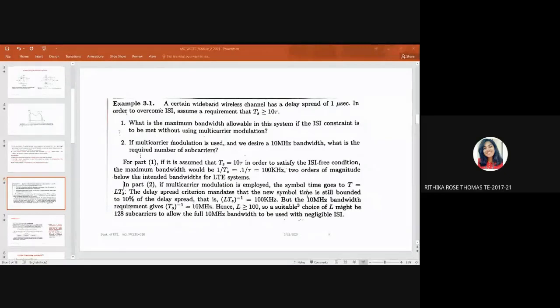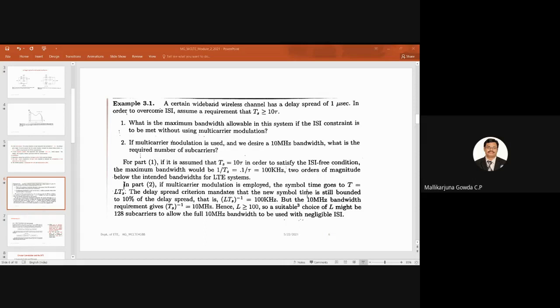A certain wideband wireless channel has a delay spread of 1 microsecond. In order to overcome ISI, assume a requirement that Ts is greater than or equal to 10 tau. That's the symbol duration. It should be greater than or equal to 10 times the channel delay spread, where tau is the channel delay spread.